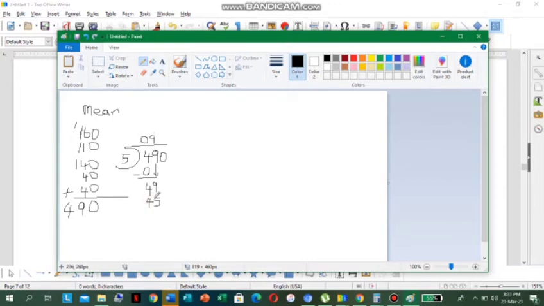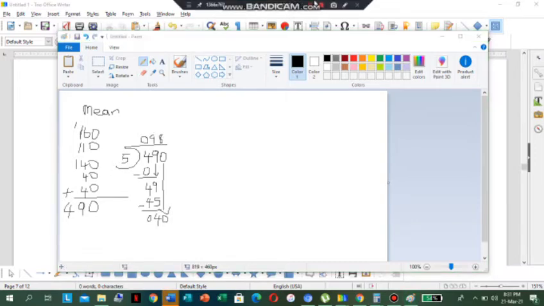Then we have to subtract. Beautiful. So 5 from 9 is what? 4. All right, 4 from 4 is 0. We have to bring down our 0. See that? Bring down our 0. We say 5 into 40 goes what? 5 into 40 goes 8 times.